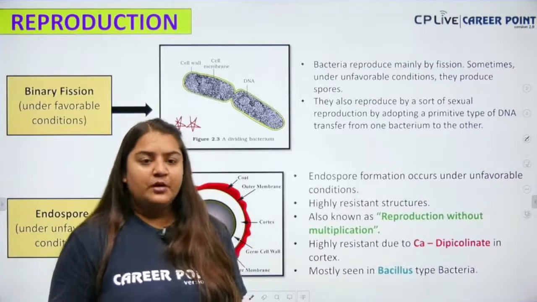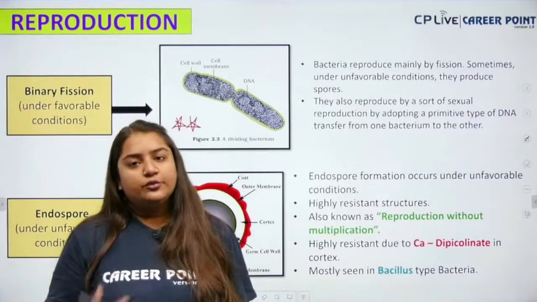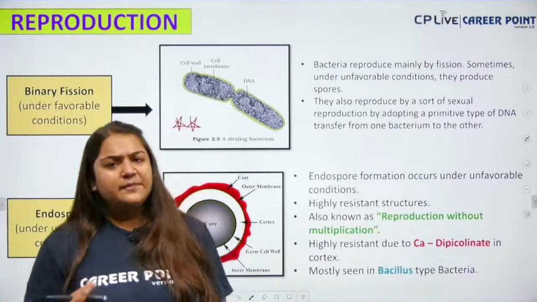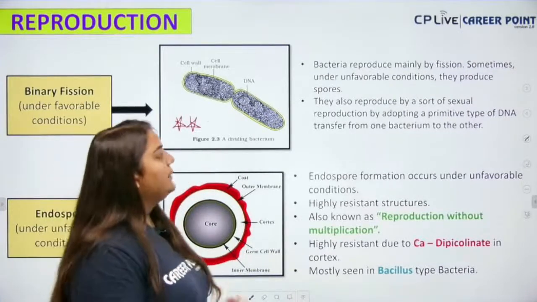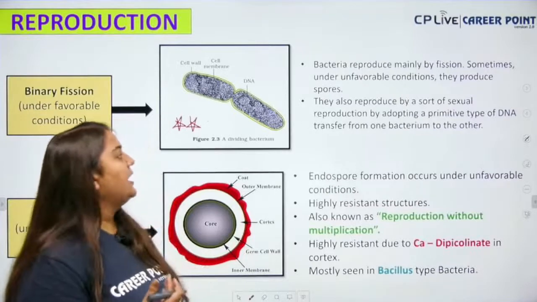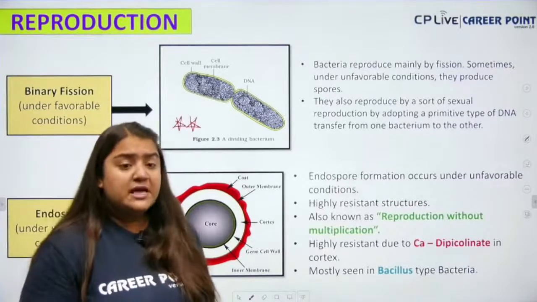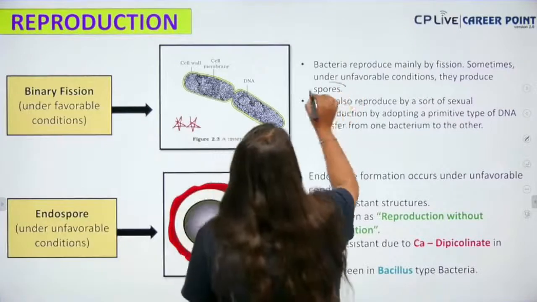So what I am saying is that under favorable condition, the bacteria is going to divide by binary fission. Okay, a single cell divides into 2 daughter cells. That is called simply binary fission. So, bacteria reproduce mainly by fission. Sometimes under unfavorable condition, they produce spores. And what kind of spore is that? It is your endospore.